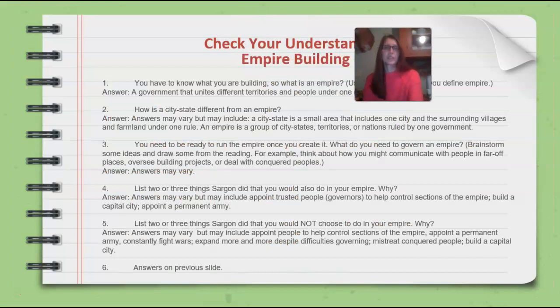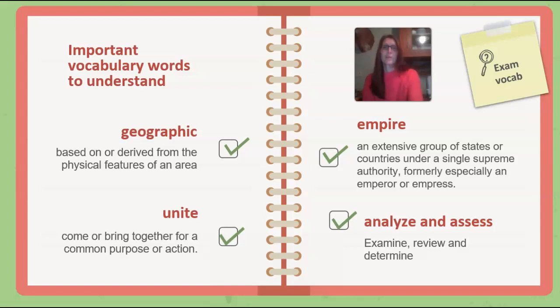So this is a check your understanding. If you decide to do this optional activity on page 75, you can go ahead and check your answers here. And you can always pause the video as needed. So important vocabulary to understand: geographic, based on or derived from the physical features of an area; unite, come or bring together for a common purpose or action; empire, an extensive group of states or countries under a single supreme authority, formally, especially an emperor or empress or king; analyze and assess, examine, review, and determine. So these are good vocabulary words that you will need to know when you go to take your assessment.